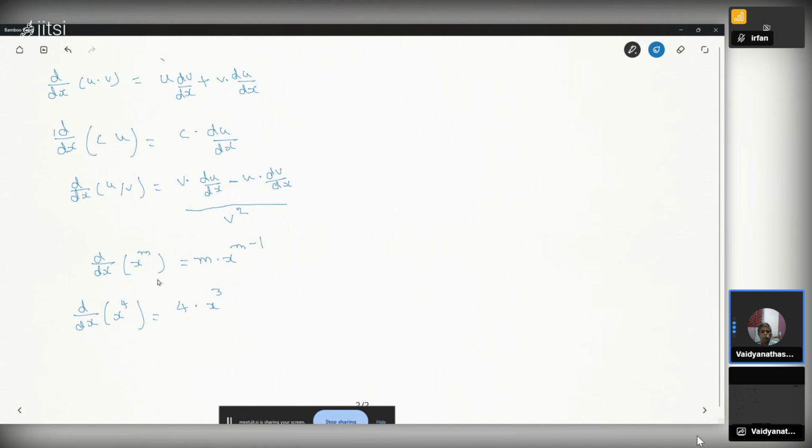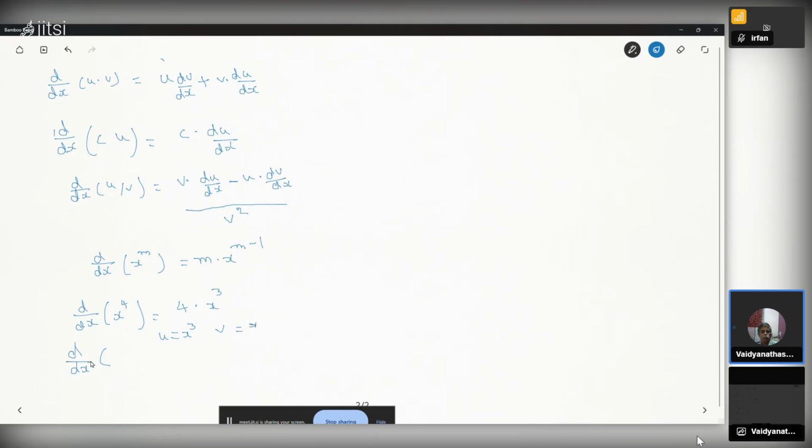We will also apply this; I should get the same result. Product rule: we can use it as a product of two variables, d by dx of u times v. I'll take u equal to x cubed and v equal to x. So it is a product of two functions, u and v.